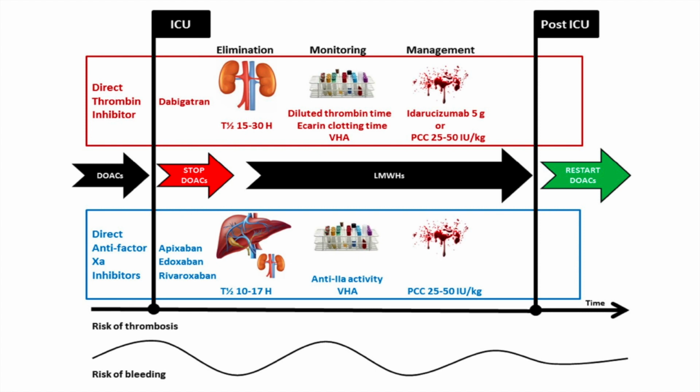Regarding reversal and management in case of bleeding, prothrombin complex with 25 to 50 international units per kg can be used, and dabigatran has a specific inhibitor. These drugs should not be used during the ICU because we do not know how they work, especially in organ failure. So in ICU, it is better to go with low molecular weight heparin. Once the organ failure has settled and the patient is planned for a discharge from the ICU, we can resume the DOAC.